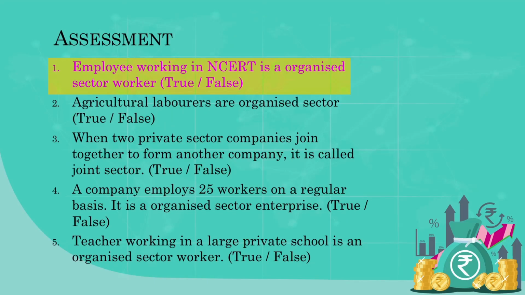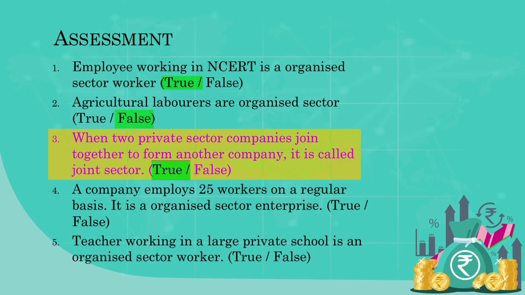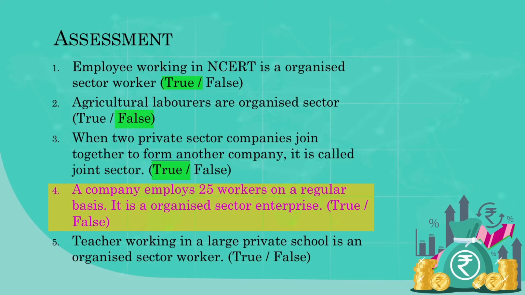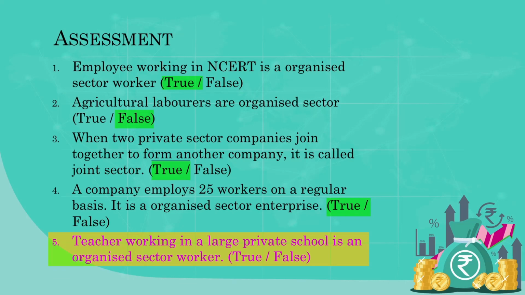If you look at the screen, employees working in NCERT are organized sector workers, true or false? True. Agricultural laborers are organized sector workers? No, false. Good. When two private companies join together and form an enterprise, it is called joint sector. True. A company employs 25 workers on a regular basis. It is an organized sector enterprise. True. A teacher working in a large private school is an organized sector worker. True.